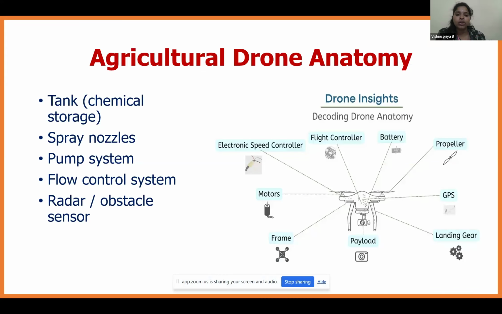Next is agriculture drone anatomy. Basically, an agriculture drone consists of a tank, where the chemical will be stored. Next is a spray nozzle. Next is a pump system for pushing the chemicals from the tank. Next is a flow control system, and a radar or obstacle sensors. These are the major components of an agriculture drone. The diagram depicts a tank in place of the payload. So this is the basic agriculture drone anatomy.